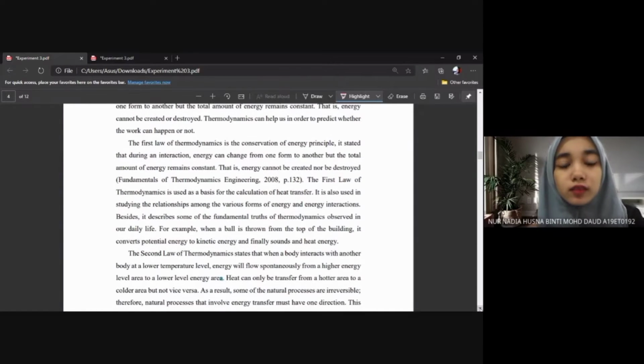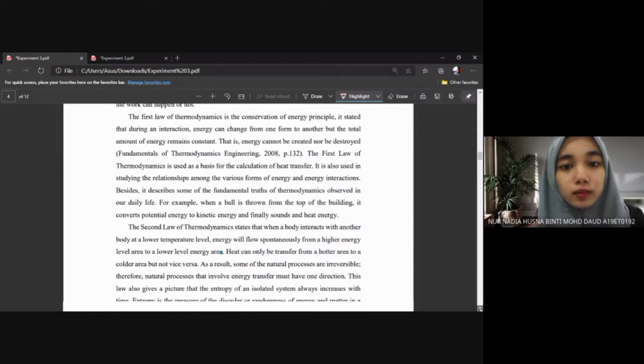The first law of thermodynamics is used as a basis for the calculation of heat transfer. It is also used to study the relationship among the various forms of energy and also energy interaction. So we can see the fundamental truth of thermodynamics in our daily life. For example, when a ball is thrown from the top of a building, the energy in the ball changes from potential energy to kinetic energy to sound energy and lastly to heat energy.